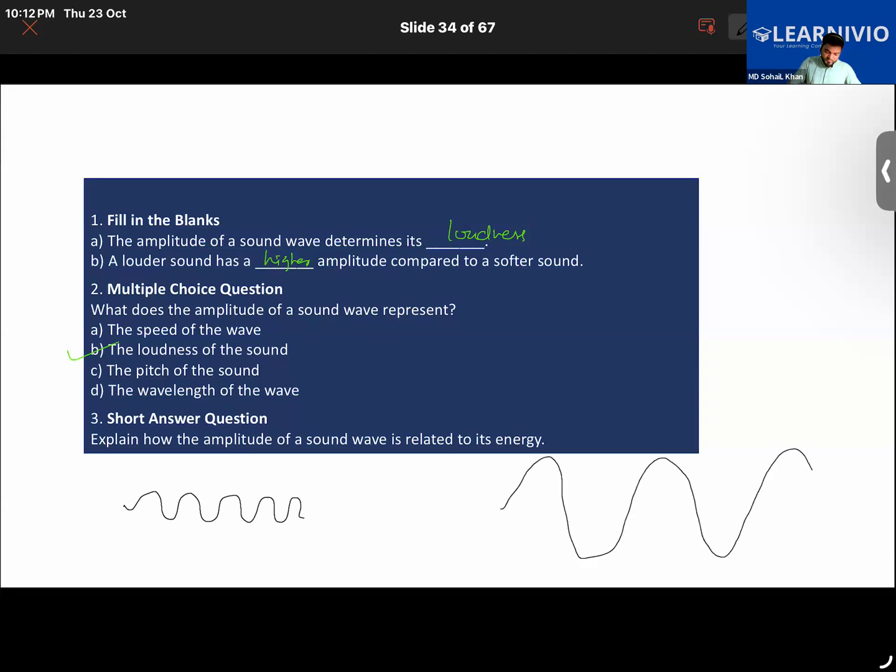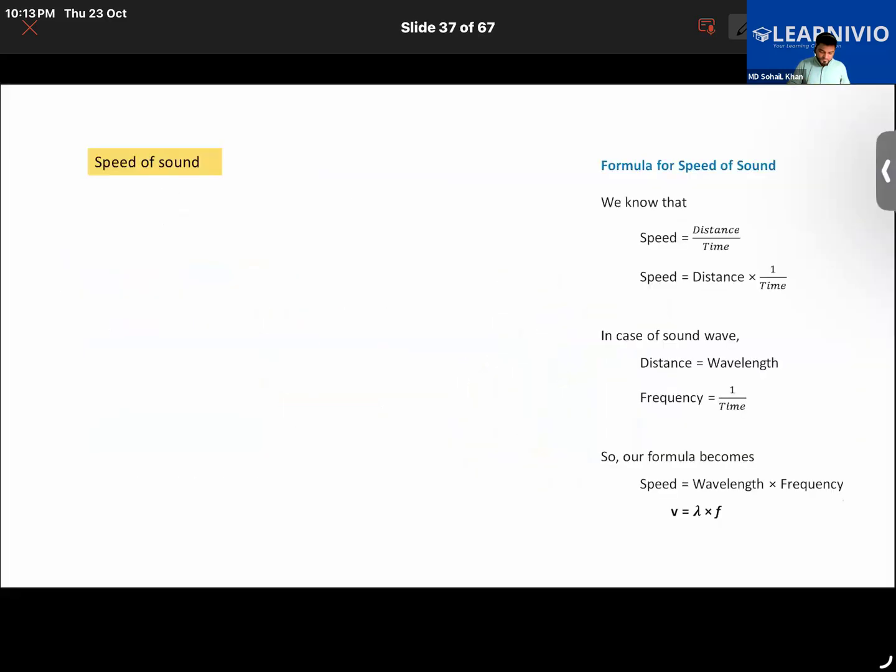The one on the right, correct. This one has higher amplitude and this one has lower amplitude. So if a sound wave has a higher amplitude, its energy is more. Hope that much is clear.